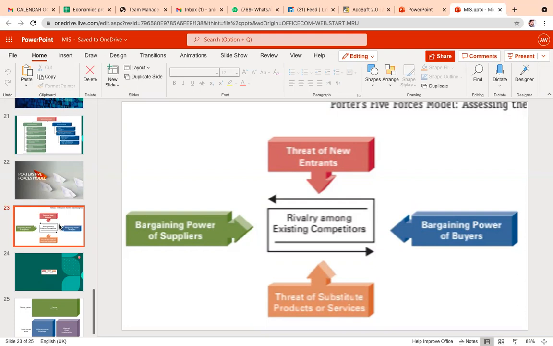Now, the first thing: when we talk about this Porter 5 forces model, how does this process come up, or what decision making is involved under it? The first important thing is whenever you need to assess your competition and your industry pressure when it comes to the entry of any new company,